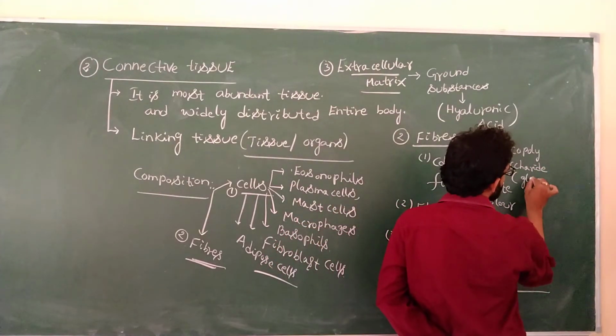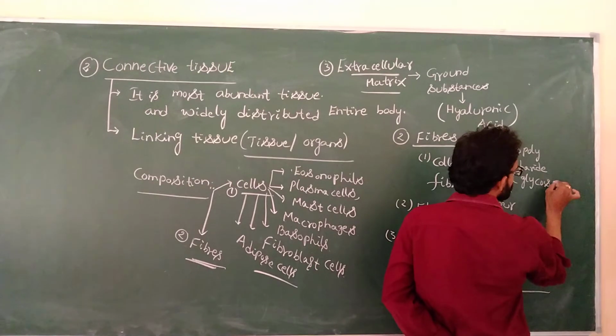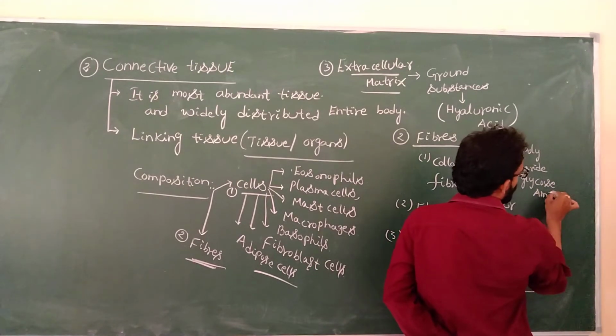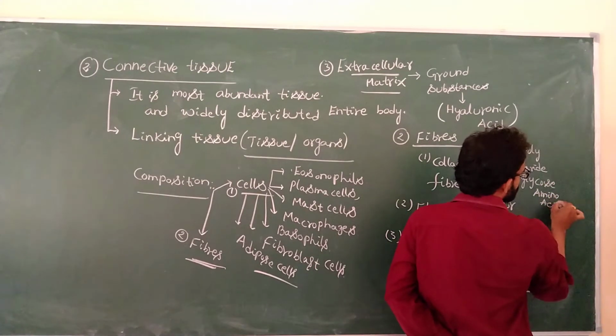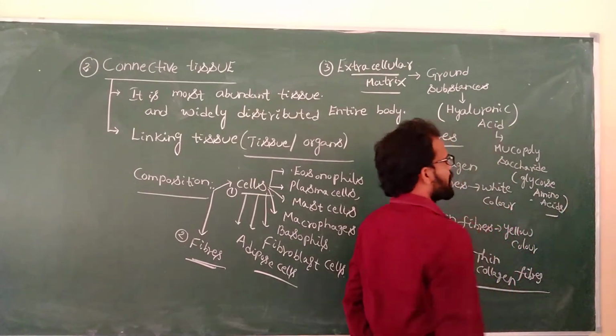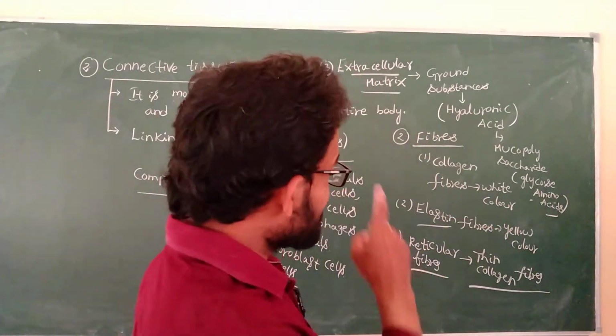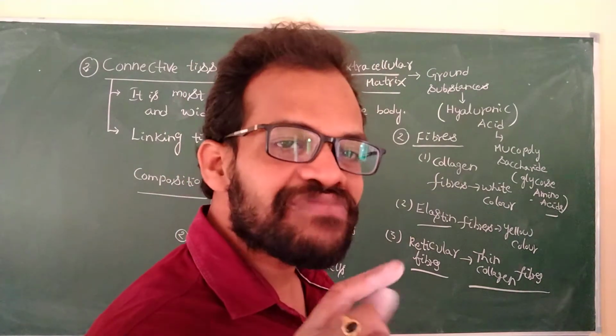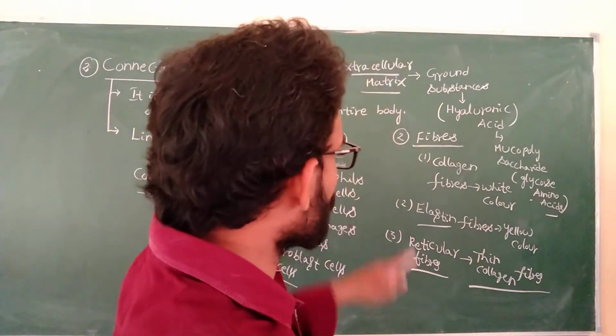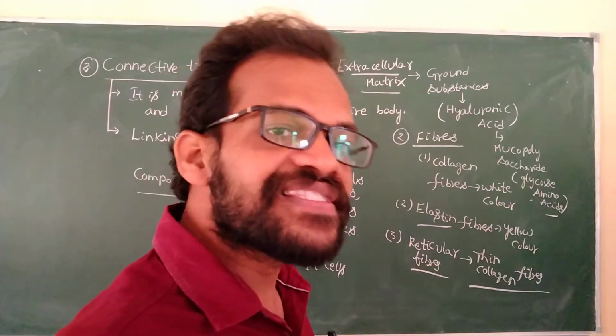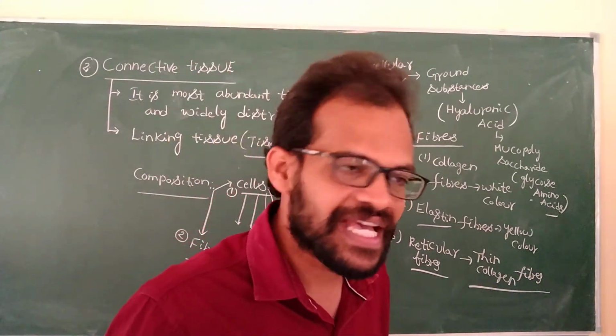Glycoproteins, amino acids. These are the ground substances present in it, which is nothing but the matrix of the connective tissue. This matrix consists of fibers as well as cells.